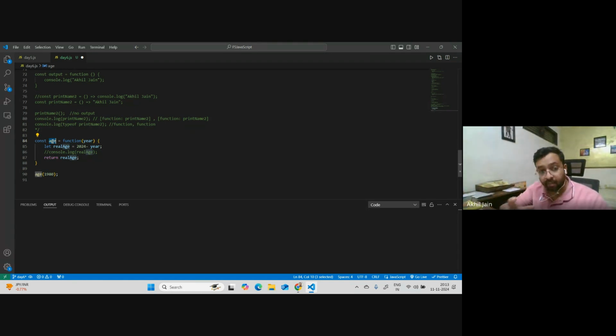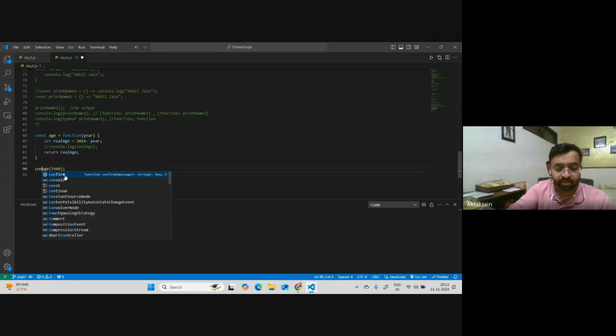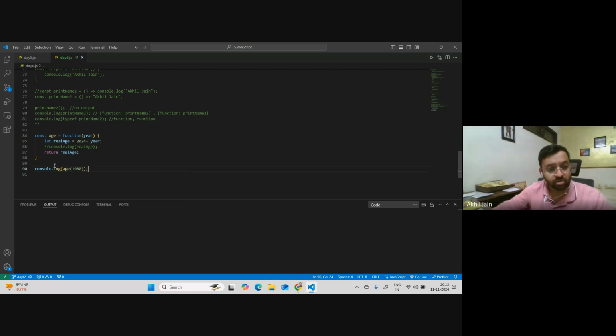I'm currently assigning it a function, but once it completes, what I'm returning is an int value. But let's run it first, then I will say more about it. So this is real age. It is getting returned, and I will call console.log on this, right? So what should we see? We should see the same stuff, right?